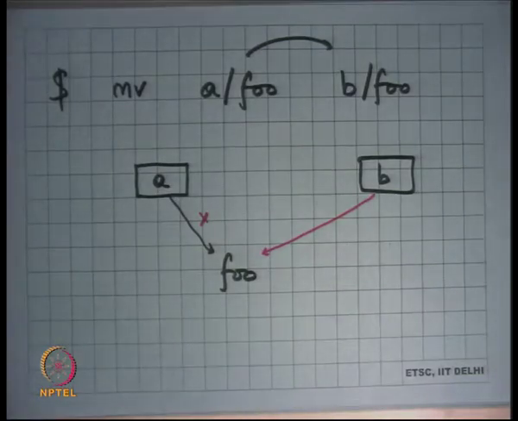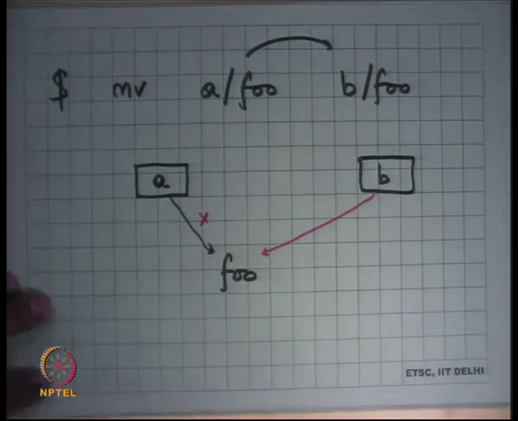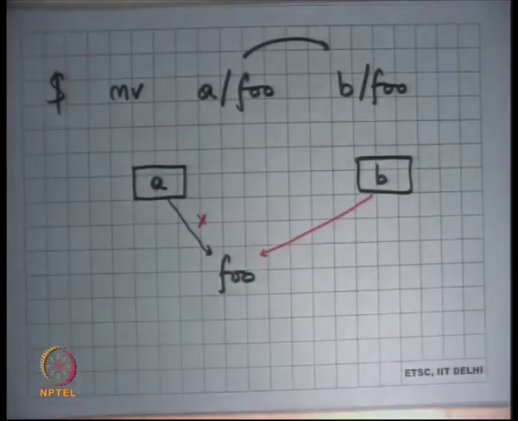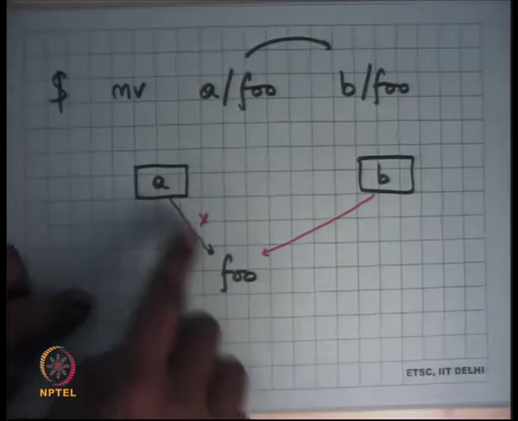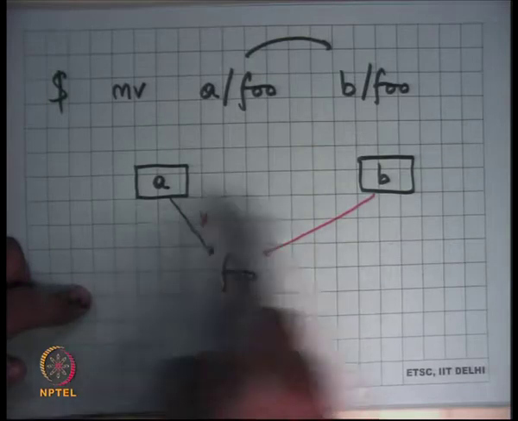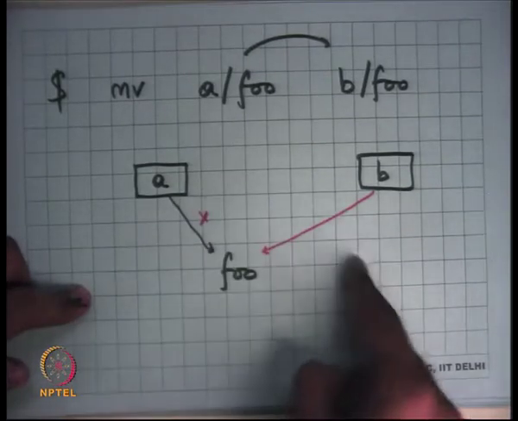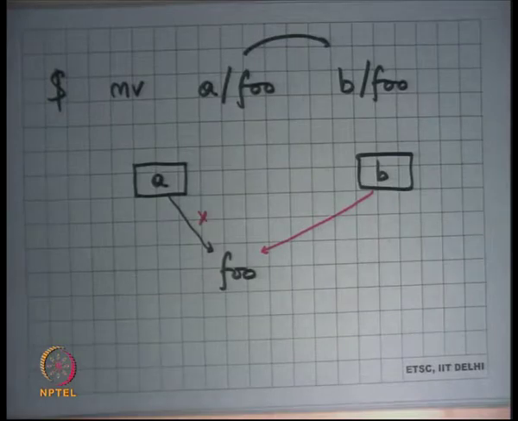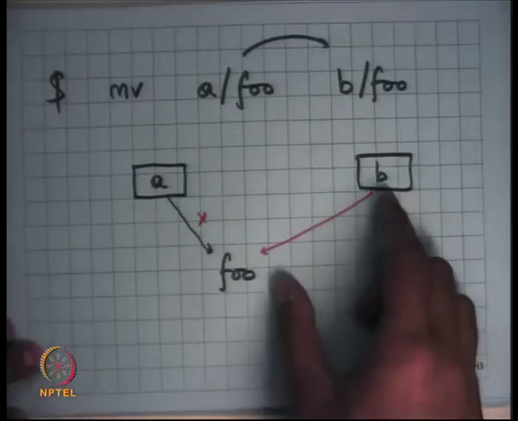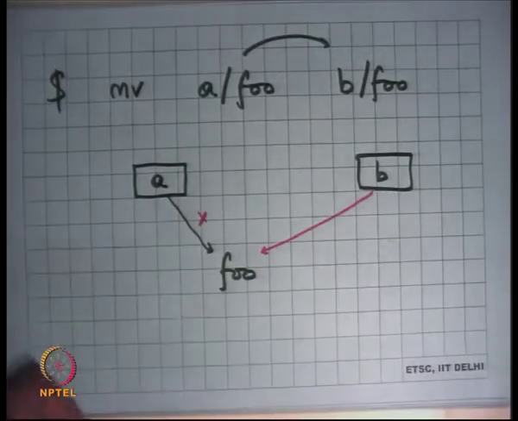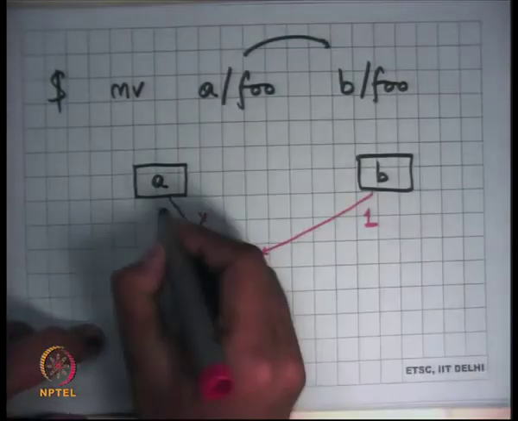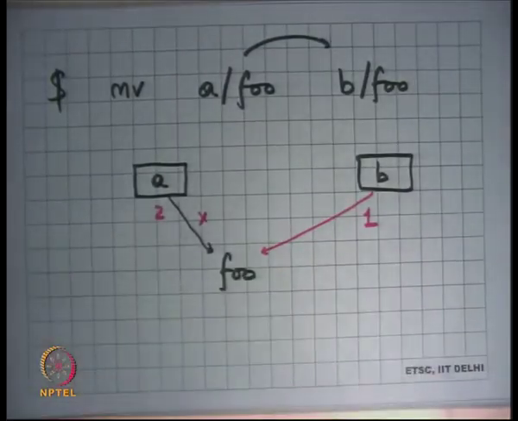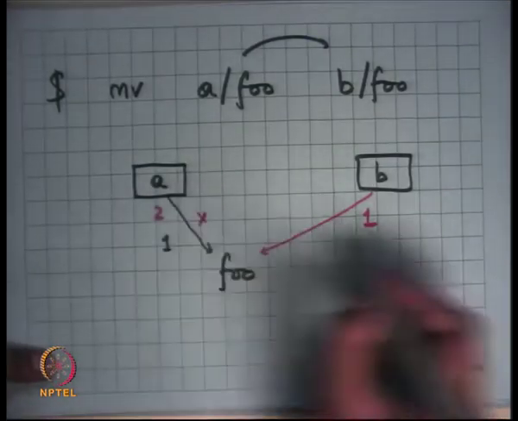Right. So now in this case you may want to say what should be done first. Should I remove this pointer first and then create this pointer, or should I first create this pointer and then remove this pointer, right. So there are two options here. I can either do this first and this second, or I can do this first and this second.